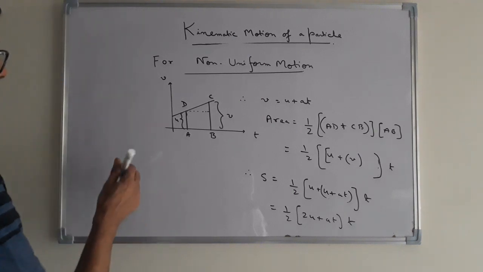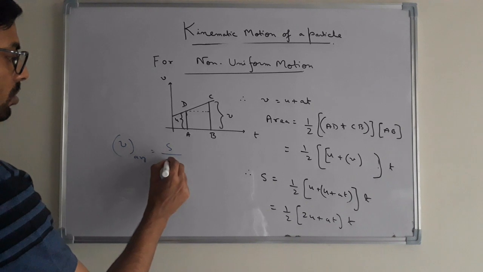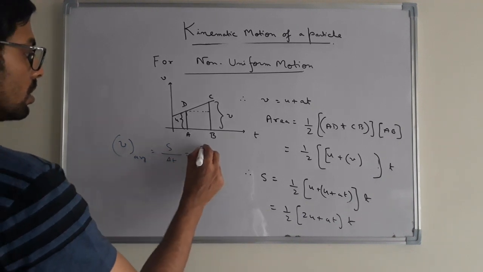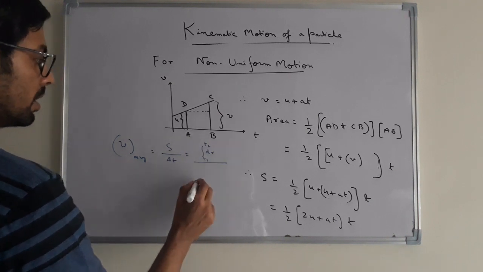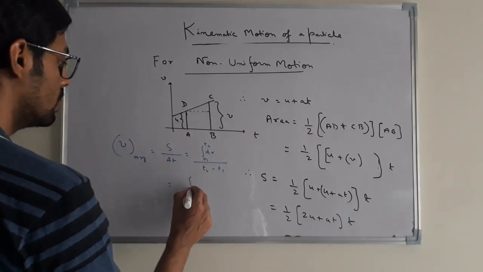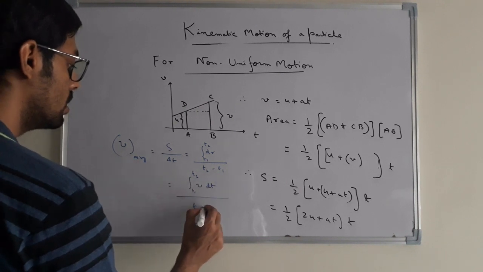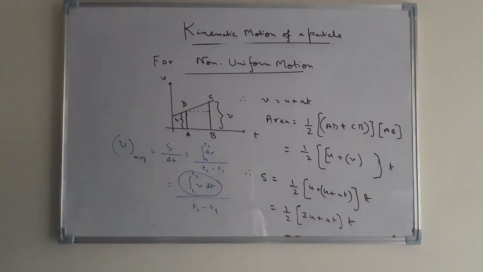In case of average velocity, you have studied that V average equal to total displacement by total time, equal to integration dr from T1 to T2 by the time interval T2 minus T1. So it was integration T1 to T2 V dt by T2 minus T1. So this integral term, integration T1 to T2 V dt, basically gave you the displacement of the particle in motion.